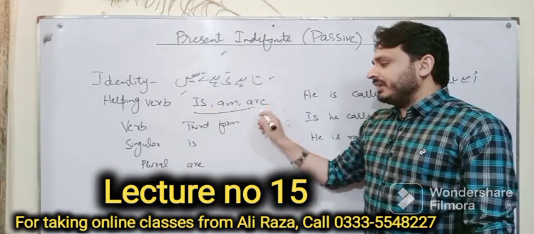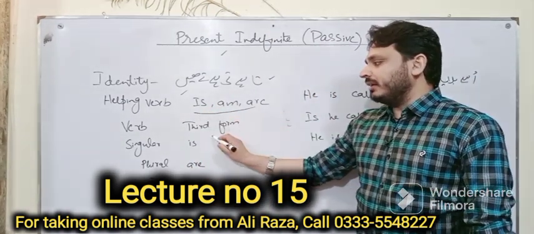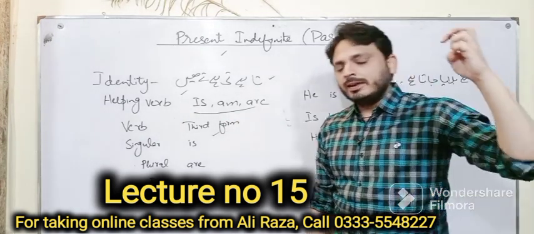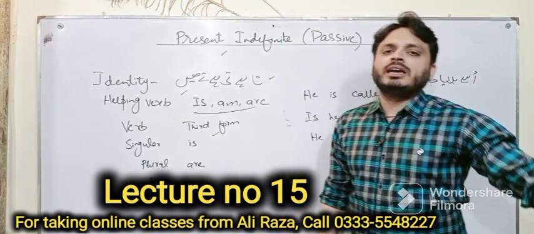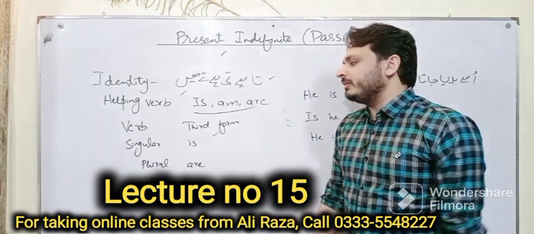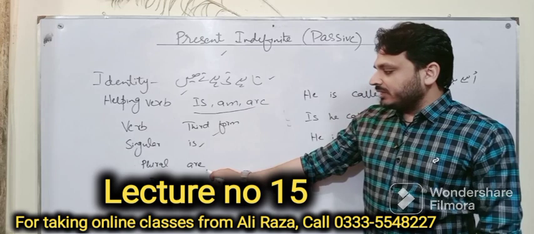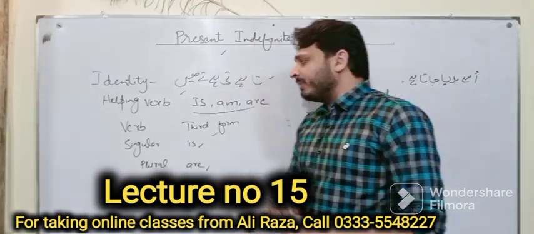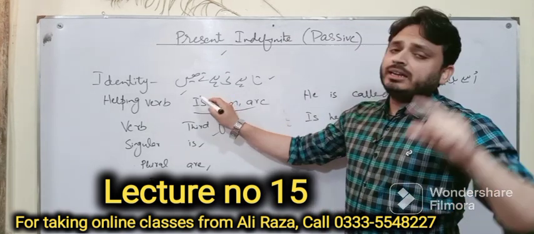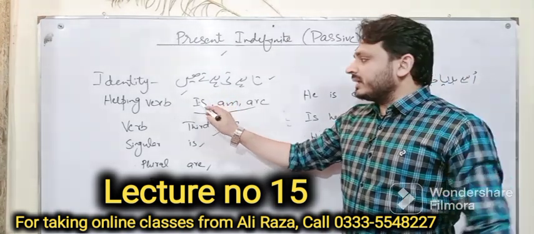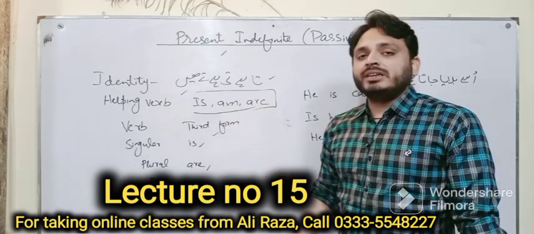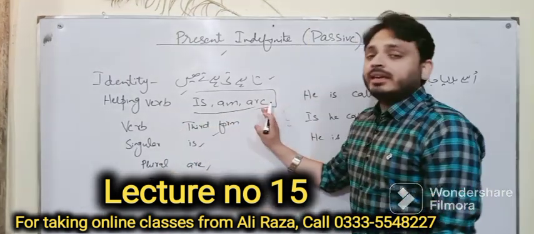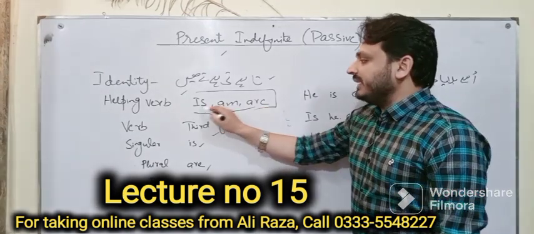Its helping verbs will be is, am, are, and in passive we always use the third form of verb. Either it is present, past or future, regardless of the time, we will use only the third form of verb in our passive. With singular we will use is, with plural are, and with I we will use am. Remember one more thing: in present indefinite active voice, we use do and does for making interrogative, and in positive we don't have any helping verb. But in passive voice we will have is, am, are.